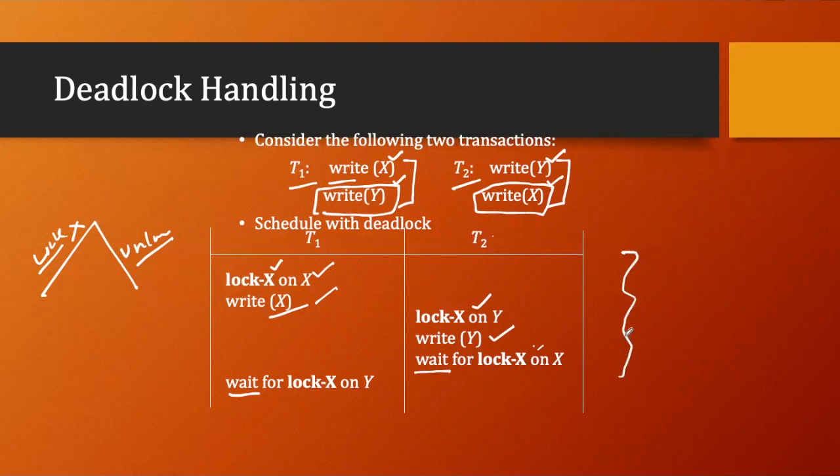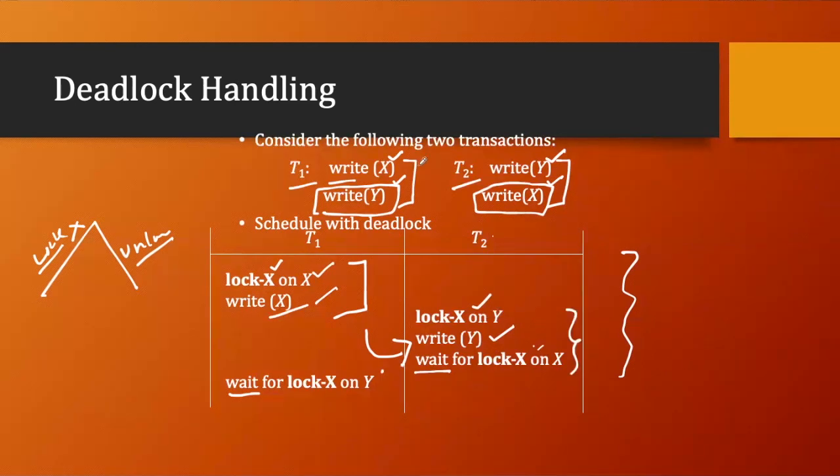So in simple words, what we can say is that one transaction is holding a resource and waiting for another transaction to release that resource. See, the same thing is happening.